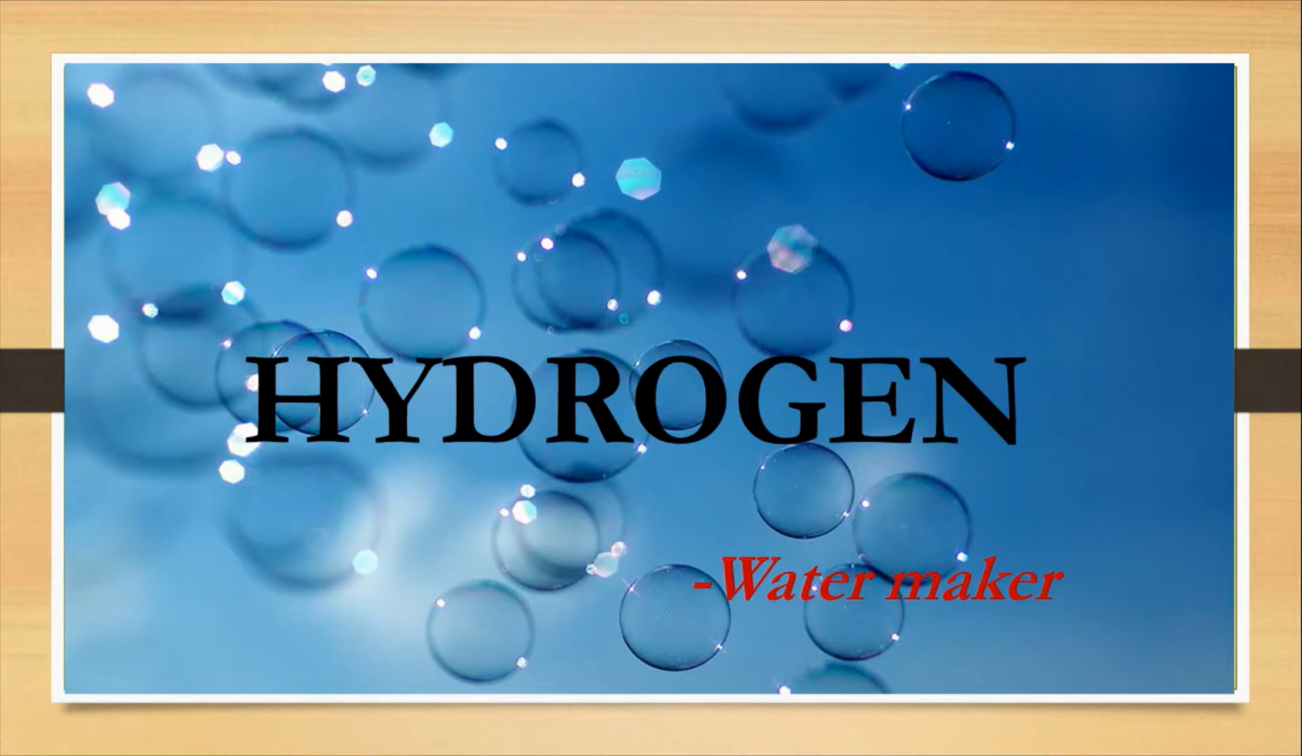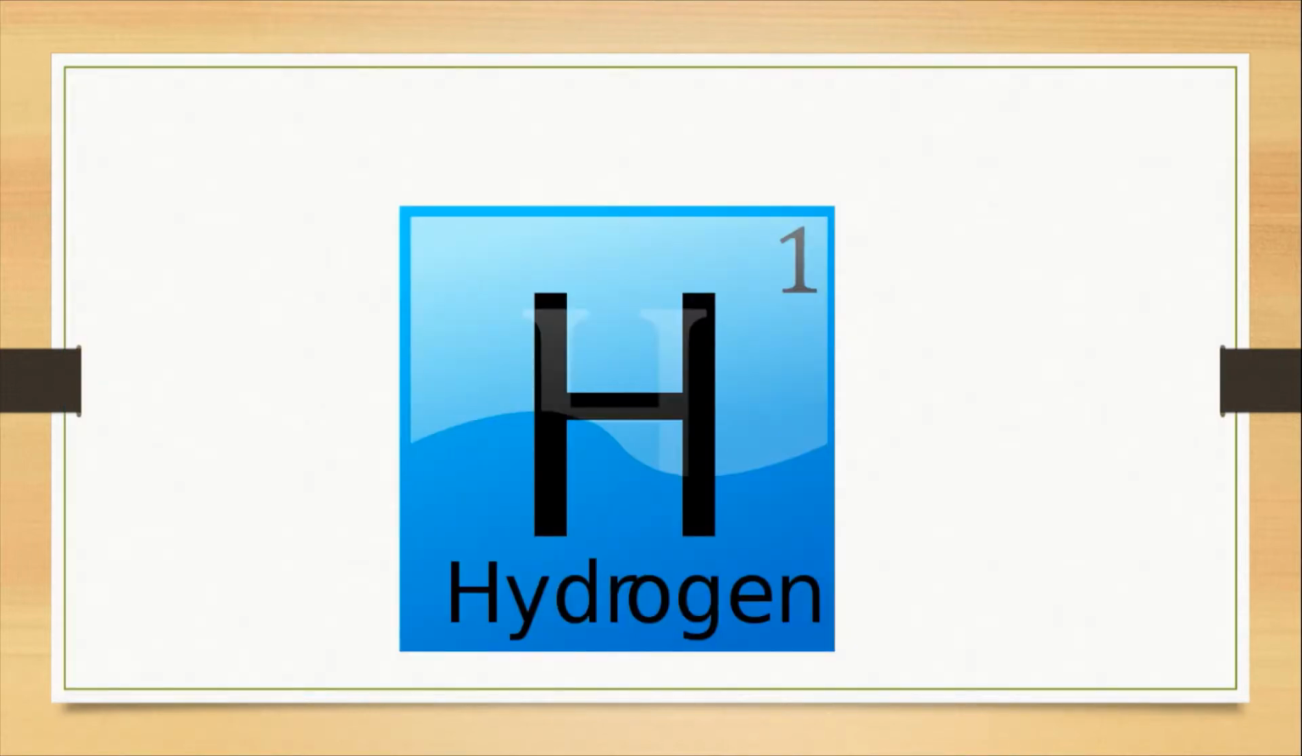Firstly, the name is derived from a Greek word which means water maker. It makes water. So let's get into detail. Hydrogen is the simplest member of the family of chemical elements. It is the only neutronless element in the entire universe. Yes, the number of neutrons in hydrogen is 0.